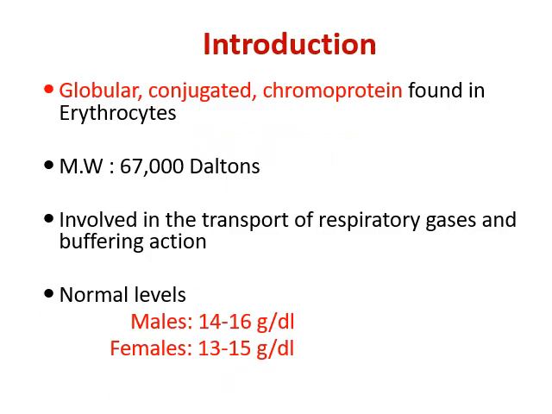So hemoglobin is a globular conjugated chromoprotein which is found in the RBCs mainly, and its molecular weight is 67,000 daltons. And we know that the major function of hemoglobin in the human body is that it works as a prosthetic group of heme, which is mainly involved in the transport of respiratory gases and buffering action.